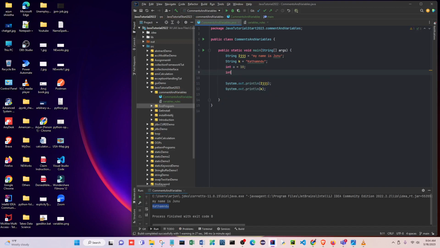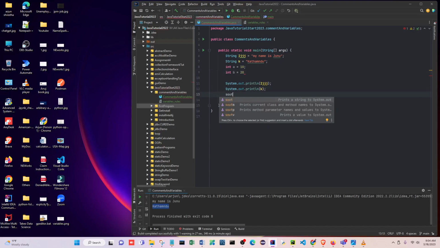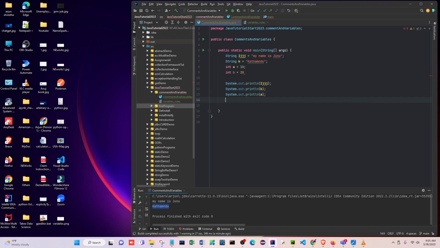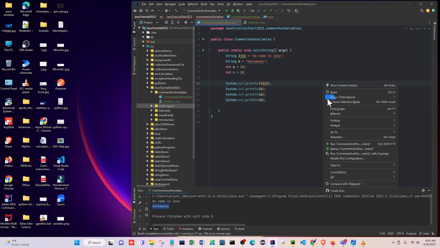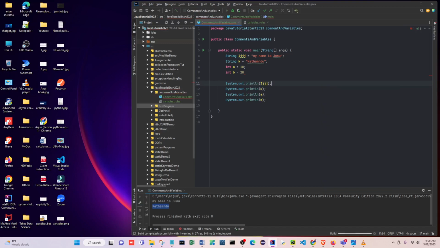Integer b equals 20. When you go here, you write sout, just enter, and you can see that. Okay, a sout b. Then right click here and run this one.